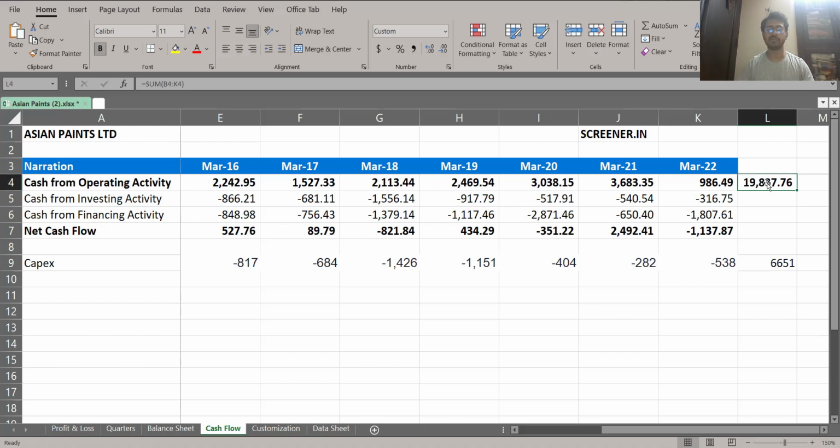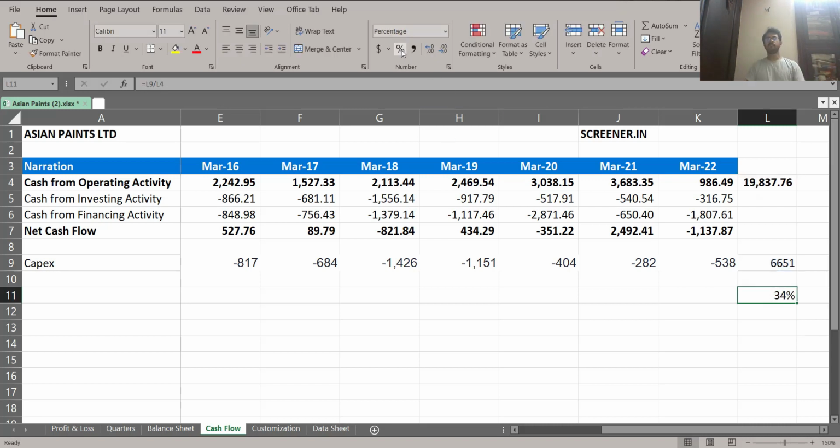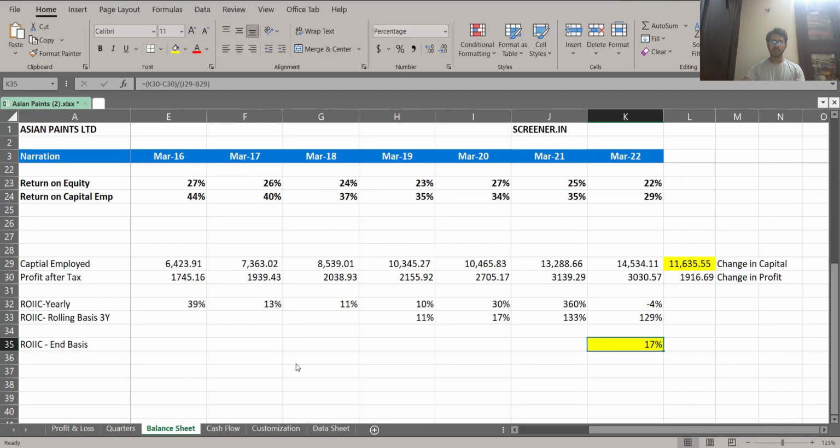So this is the total money the company has got over this period since 2013, and this is the expenditure the company has made back in their business. So now let us do a percentage calculation. This divided by this simply gives you the number. That means Asian Paint, since 2013, whatever amount of money it has earned through operating activities, it has put 34% of that money back in their business, and on this 34% of the money, the company is actually earning an ROC of 17%. This is what it means.